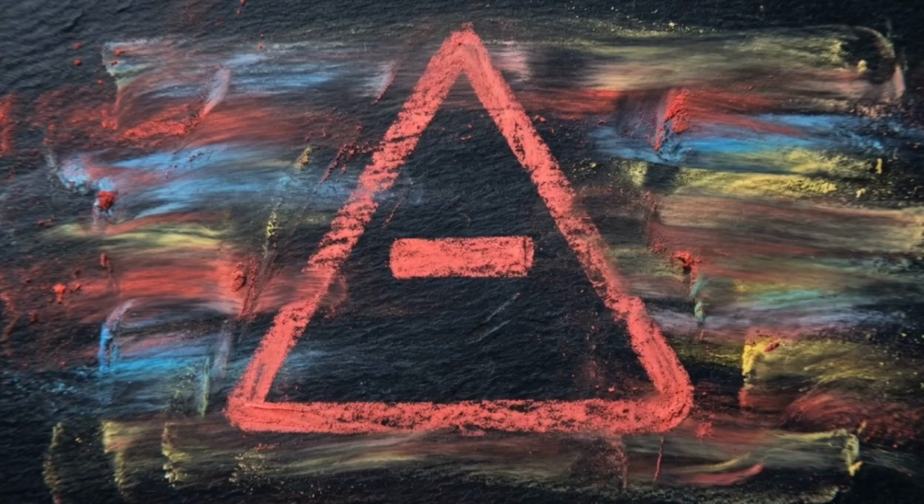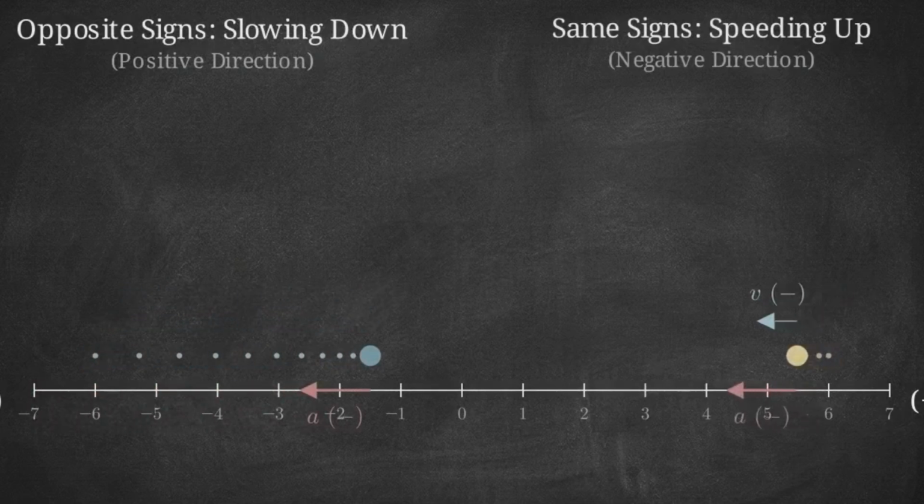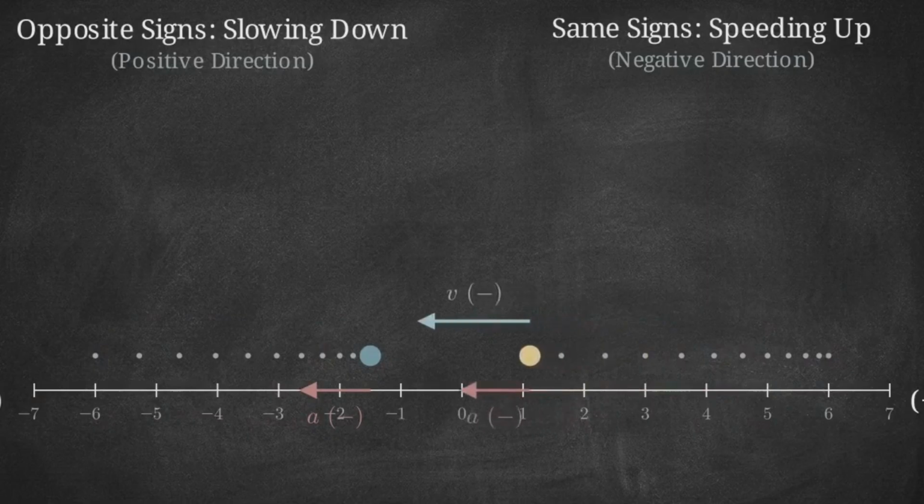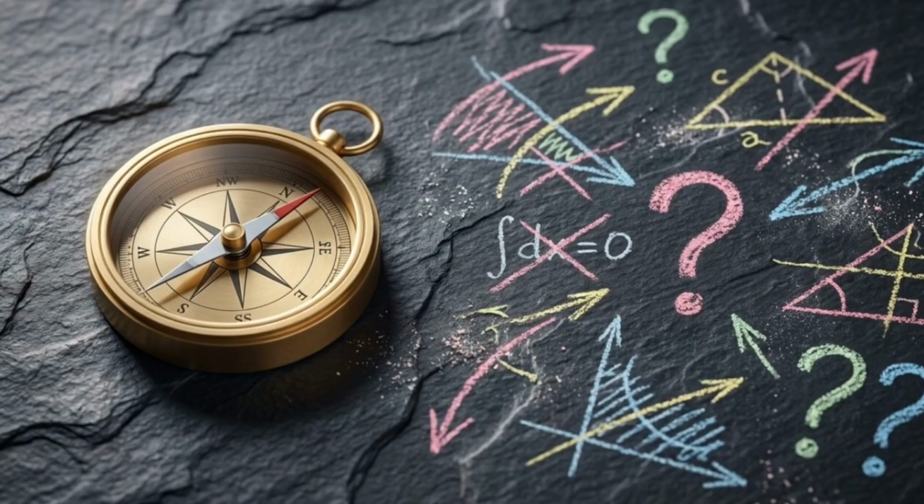A second trap involves the interpretation of negative signs. A negative acceleration value does not automatically mean the object is slowing down. If velocity and acceleration have opposite signs, the object slows. But if both share a negative sign, the object speeds up in the negative direction. Misinterpreting these vector signs is a primary reason students struggle to solve advanced problems, as they fail to correctly translate the physical direction into the math.